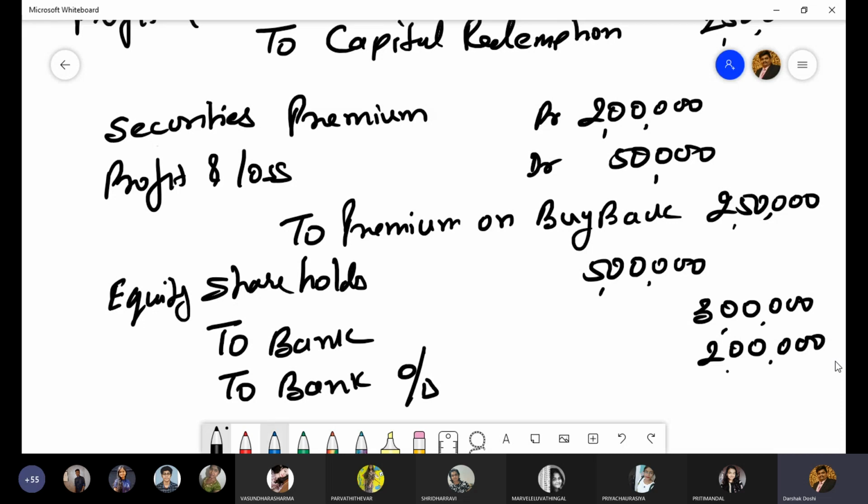This is the only change we have in the question with respect to enough balance, which was already indicated to us in the question that if the bank balance is less, then the company has requisite overdraft facility which will be used.